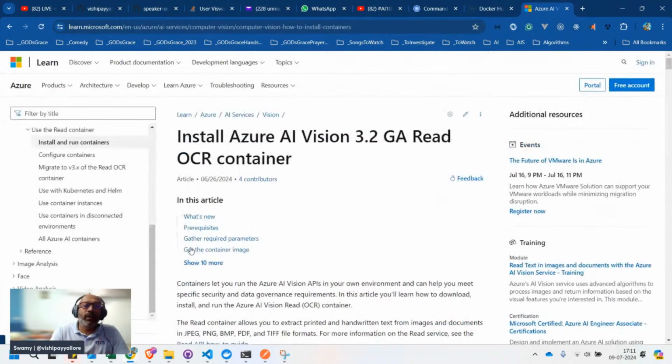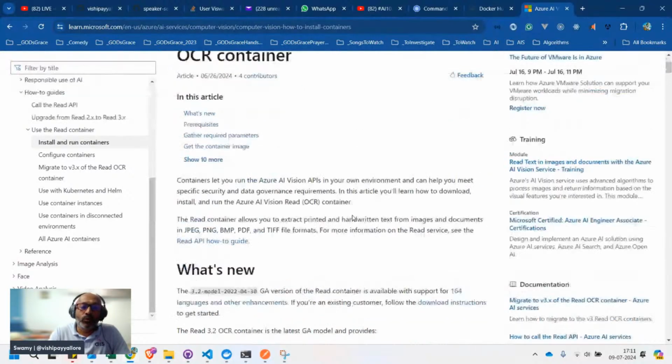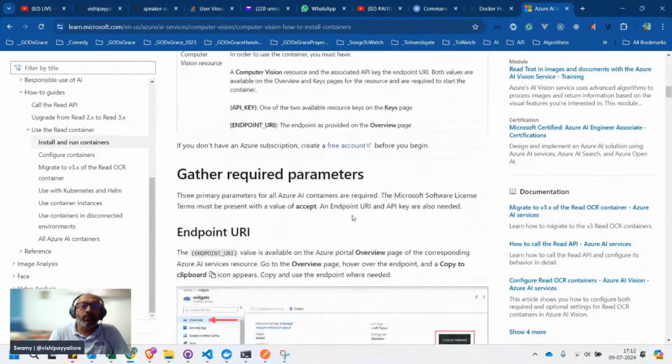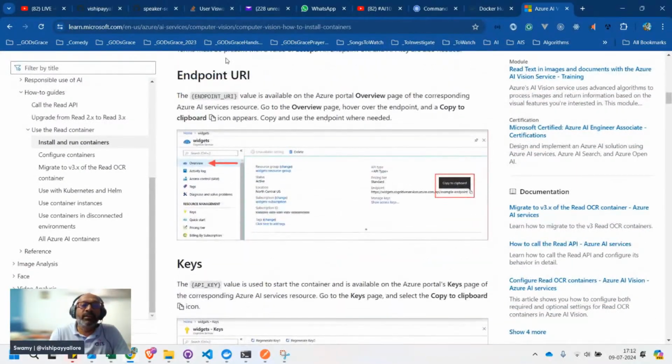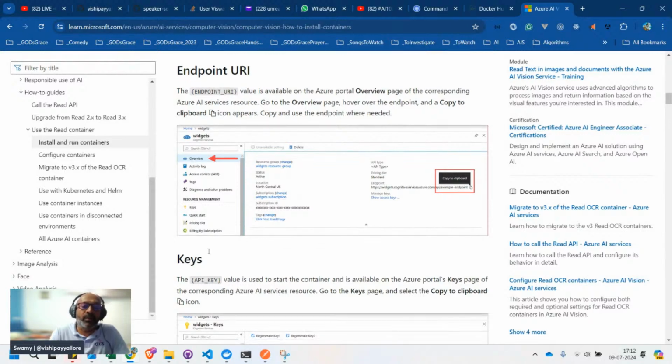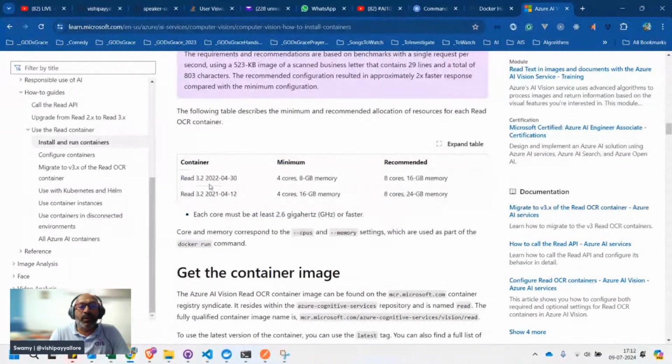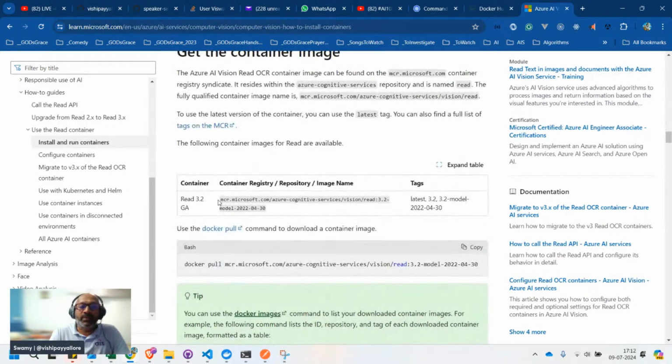If you click on that link, it clearly shows that it is 3.2. And if you scroll down, we need this endpoint and keys. We'll come back to that in a minute. But you see that this is the latest one, 2022-04-30. That's the version we are going to use. And this is the container repo name where you need to pull it.